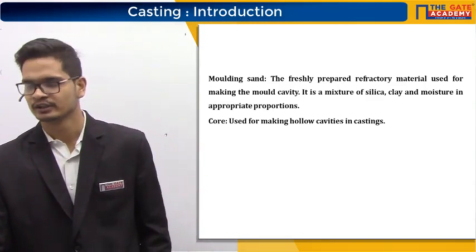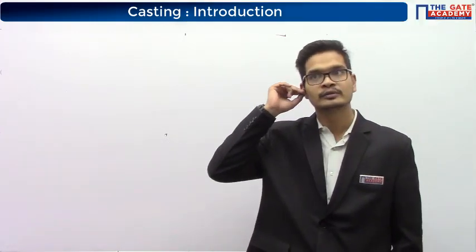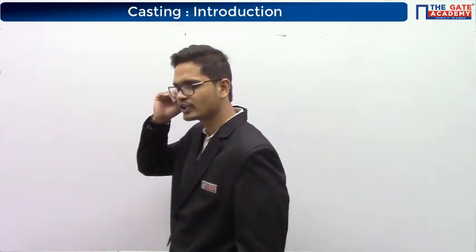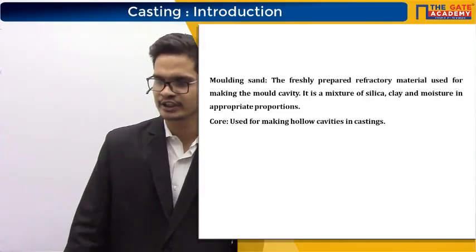This is the molding sand. Please copy this. What is the molding sand? Okay. And then we have the core. Core is used for making hollow cavities in the casting. What is core? This will cover later. As of now, just write the definition.